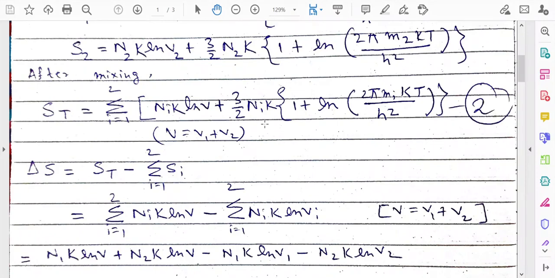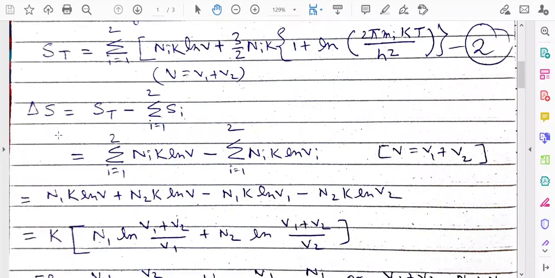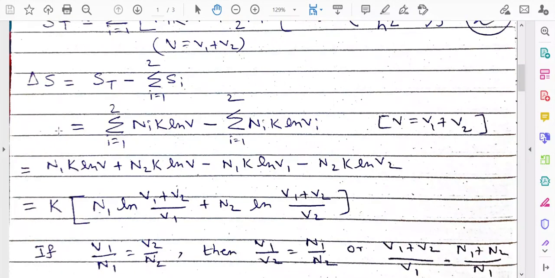The only difference is that here we have used N for N1 plus N2 and we have written m for m. So this is the only difference, but other things will remain the same, and the expression of delta S also will remain the same. In the previous case, what was the expression of delta S?